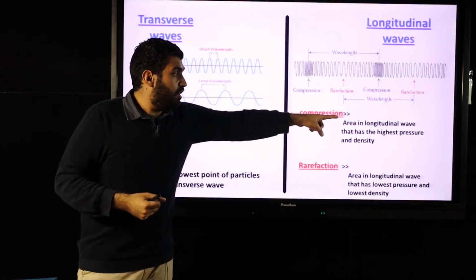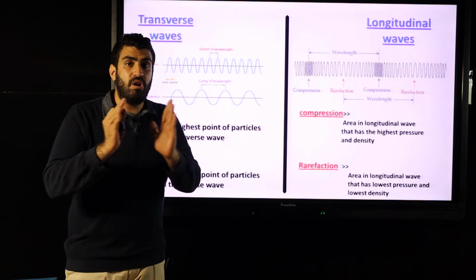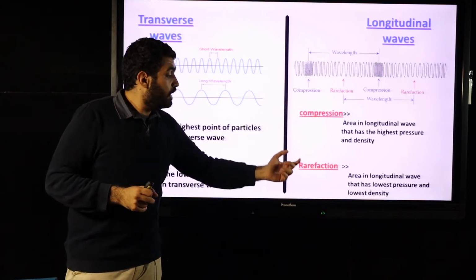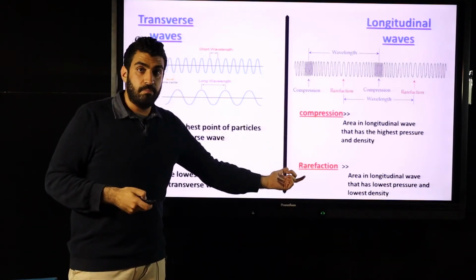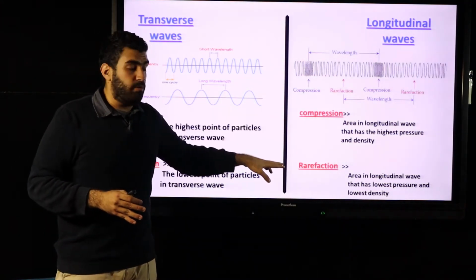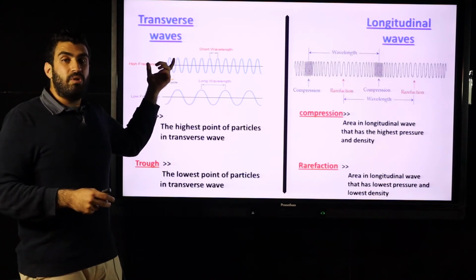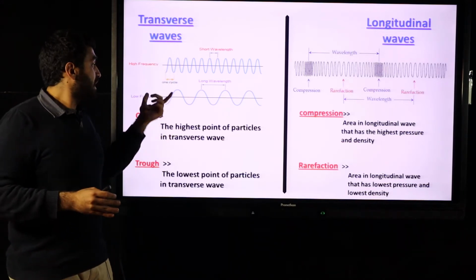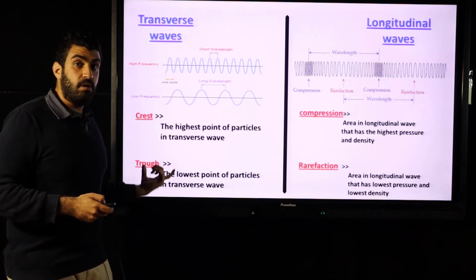The area in a longitudinal wave that has high pressure, high density, is compression. Low pressure, low density, is rarefaction. Longitudinal waves consist of compression and rarefaction. Transverse waves consist of crest and trough, highest point and lowest point.